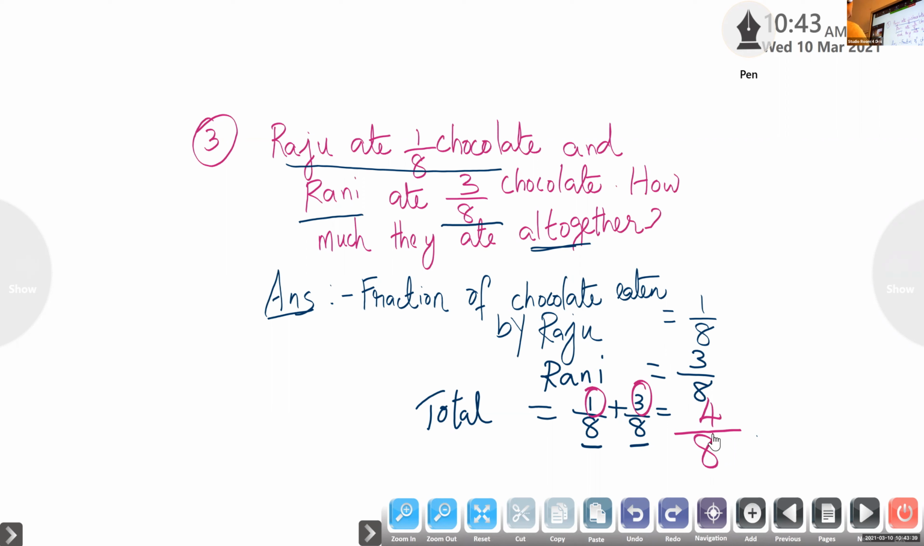Okay, children, tell me this: 1 by 8 and 3 by 8, which type of fractions? Look here, the denominators are same. Like fractions. Very good. If the denominators are same, fractions with same denominators are called like fractions.